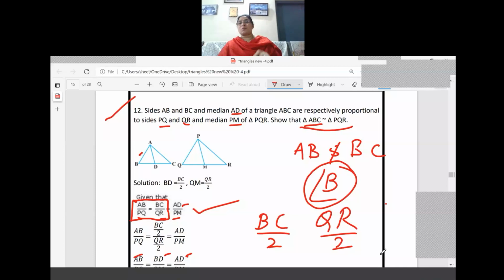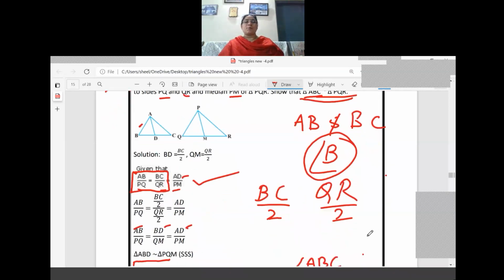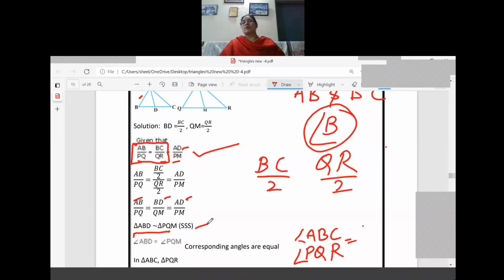If you cross check the steps, what is available with us in the case of triangle ABC and PQR means two sides are in proportion, but no included angle is there. For getting the included angle, what we have done, we have proved that triangle ABD is similar to triangle PQM by applying which property? Median. By applying the median property, that is dividing by 2, D and M are the midpoints, right? So by this we have proved that triangle ABD is similar to triangle PQM. By this result, what we can write? Angle B equal to angle Q.